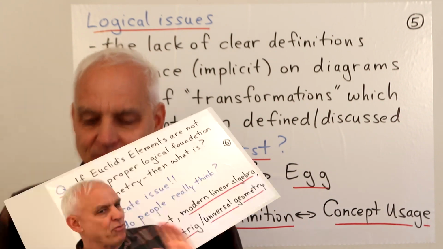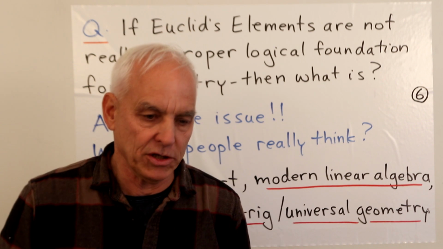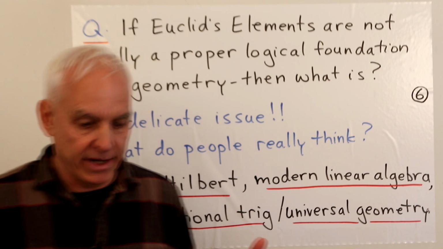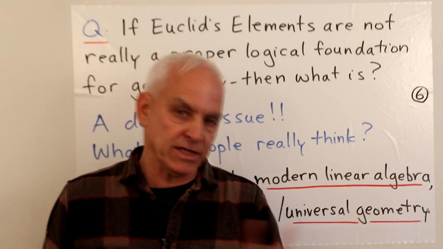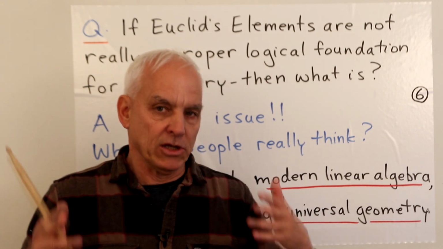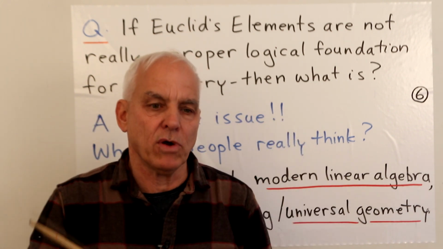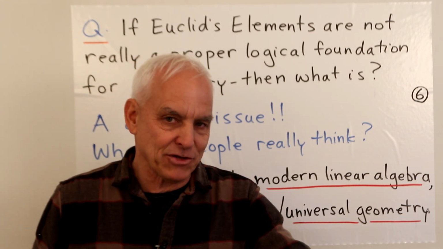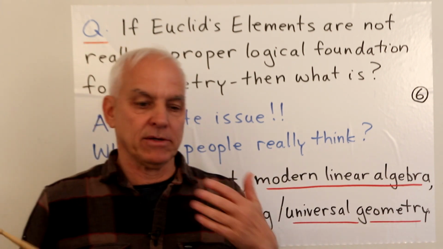Okay, so now we come to an important question that's really very important for the sociology of pure mathematics. So geometry has been this central subject in mathematics, arguably the most important single subject in mathematics throughout its history. And for most of that history, Euclid was the logical foundation for it, and the authority of Euclid was not really challenged until the 19th century. Well, we see the beginnings, the rumblings of discontent already in John Keel's day, but really only in the 19th century did this get going in a big way.